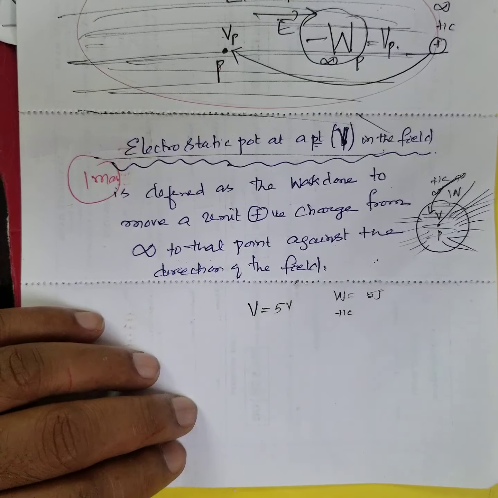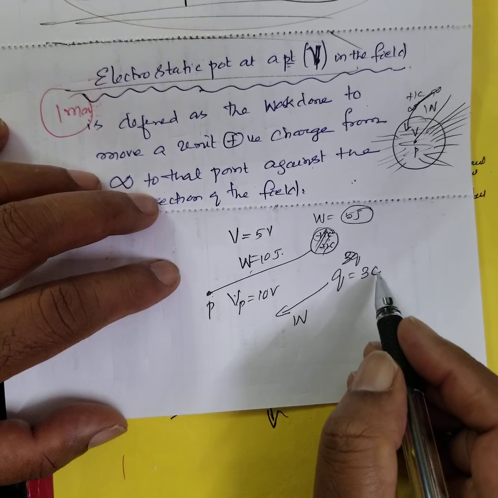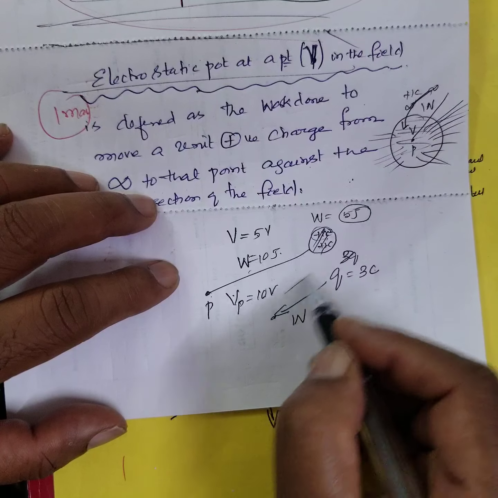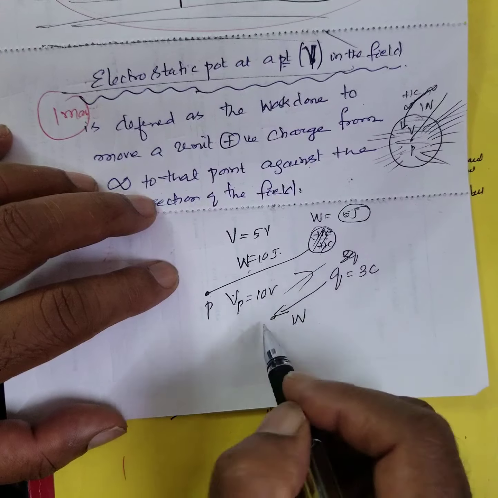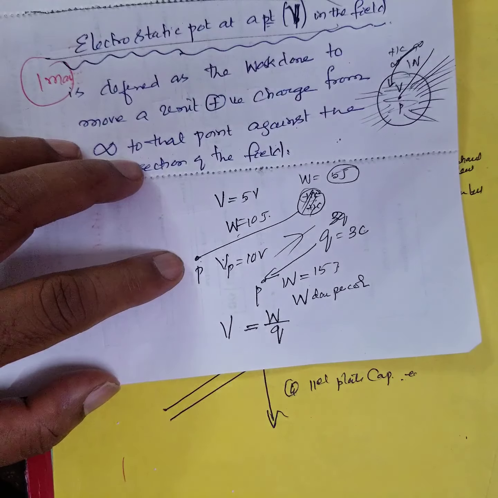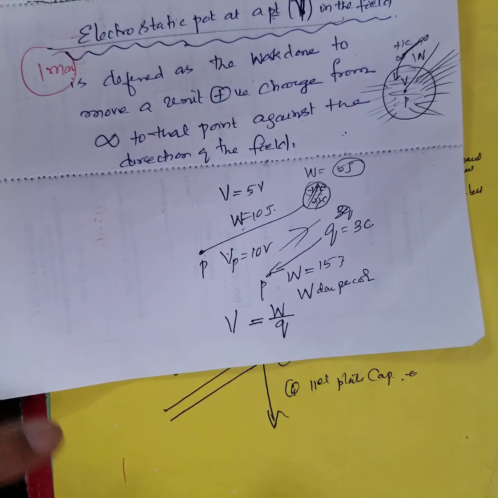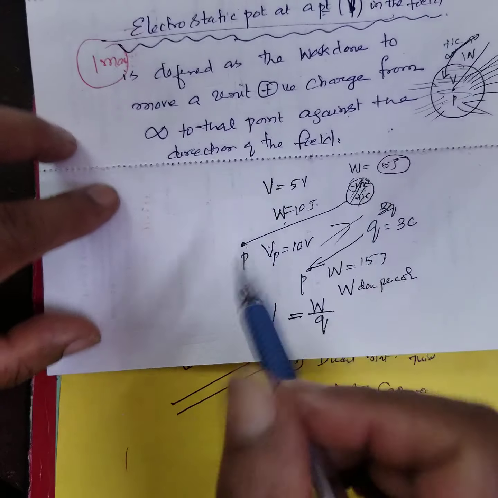Suppose Q is equal to 3 coulomb. What is the work done in bringing 3 coulomb against the electric field to the point? Work done is 15 joules. Therefore, work done per coulomb is 5 joules. The work done per coulomb is called potential. You understand now?